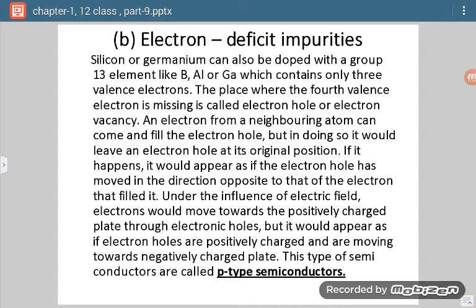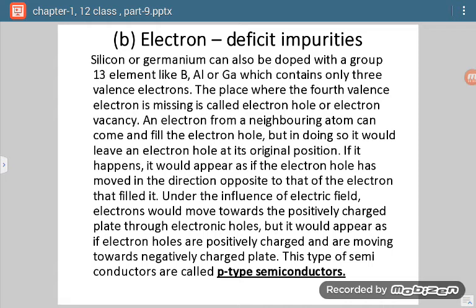Similarly, if we talk about electron deficient impurities, such impurity in which the number of valence electrons is less than the element or the solid in which they are to be added, then what will be happening? If we are taking a group 14 element in which we are adding a group 13 impurity, then the requirement is of 4 electrons, but we are giving such an element in which there are only 3 electrons. So what is going to happen? There will be lack of 1 electron.